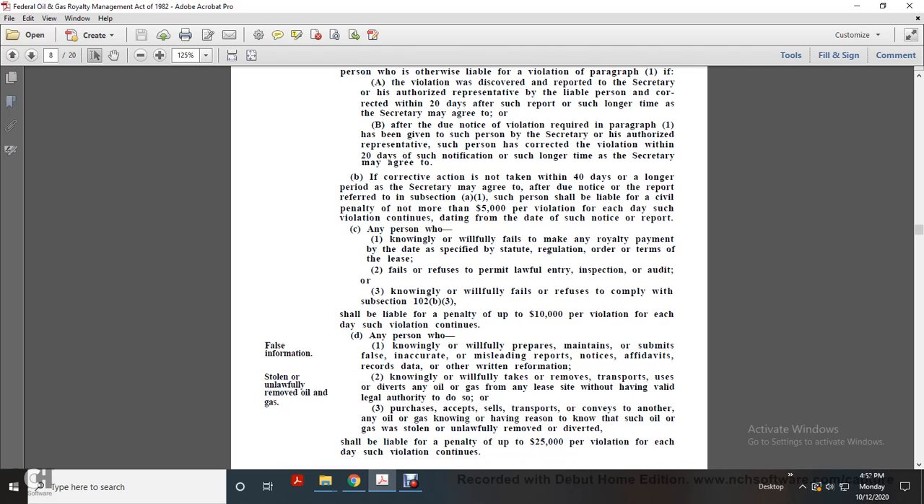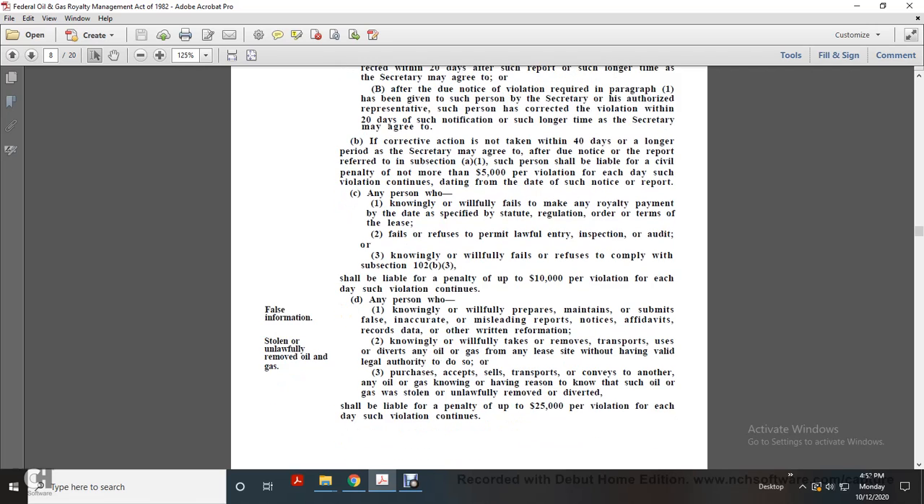Stolen or unlawfully removed oil and gas. Any person who knowingly or willfully takes, removes, transports, or uses diverted oil or gas from a lease without having valid legal authority to do so, or purchases, accepts, sells, transports, or conveys to another any oil or gas knowing or having reason to know that such oil or gas was stolen, unlawfully removed, or diverted, shall be liable to a penalty of up to $25,000 per violation for each day the violation continues.